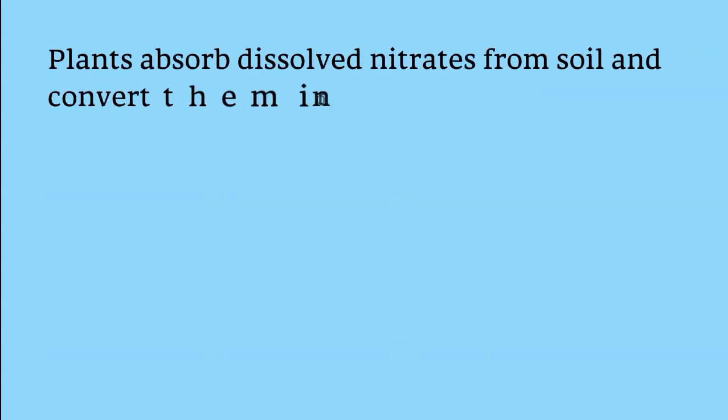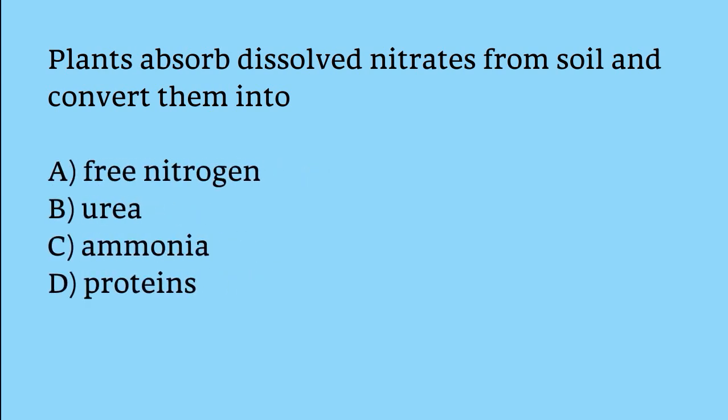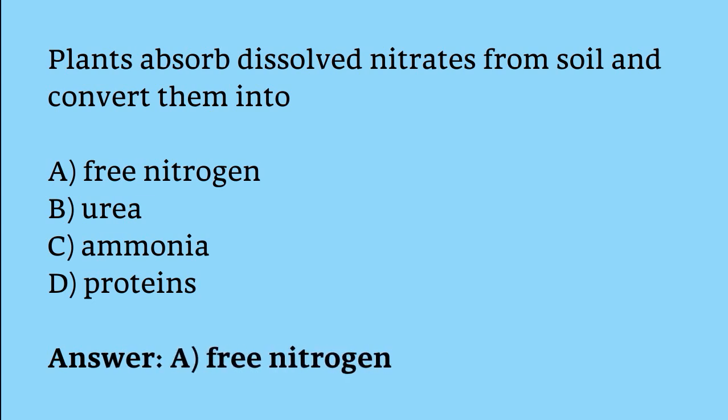Plants absorb dissolved nitrates from soil and convert them into free nitrogen, urea, ammonia, proteins. The correct answer is option A. Plants absorb dissolved nitrates from soil and convert them into free nitrogen.